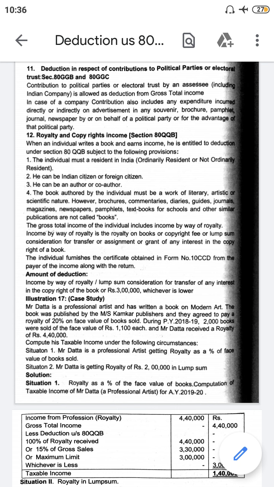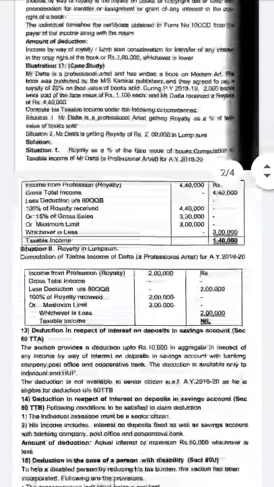In case of a company, it also includes any expenditure incurred directly or indirectly on advertisement in souvenir, brochure, pamphlet, journal, newspaper by, or on behalf of, a political party for the advantage of that political party. If you give any donation in the form of advertisements or pamphlets for the benefit of a political party, it is a deduction under section 80GGC.